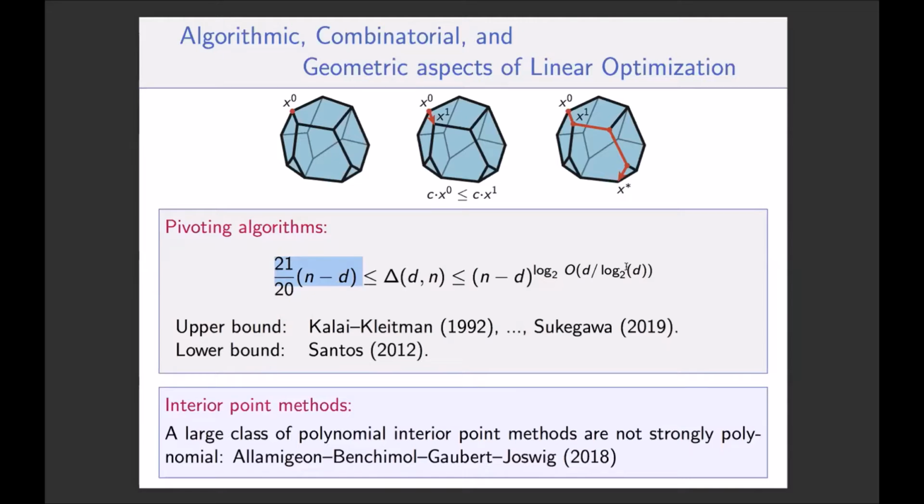But now let me just say one thing about another algorithm that we can use to solve linear optimization. It's the interior point method. It was recently proven that a large class of interior point methods are not strongly polynomial. So in Smale's spirit, by Allamigeon, Benchimol, Gaubert, and Joswig.